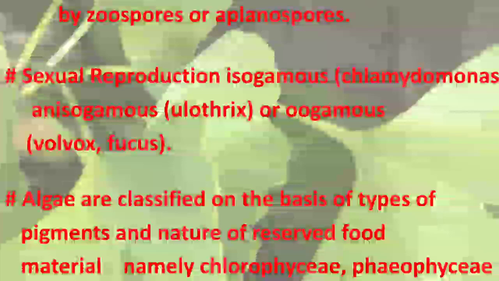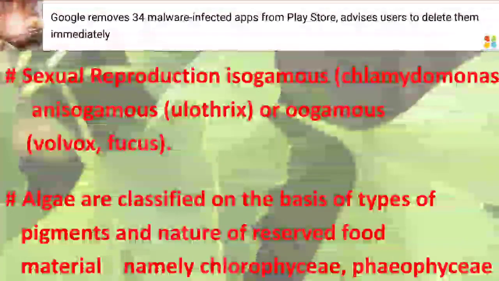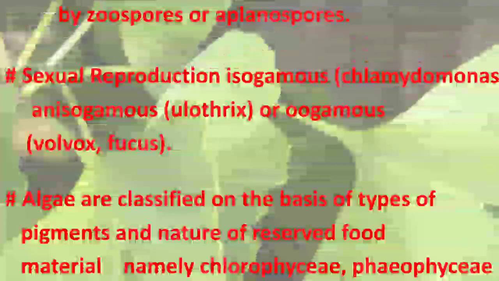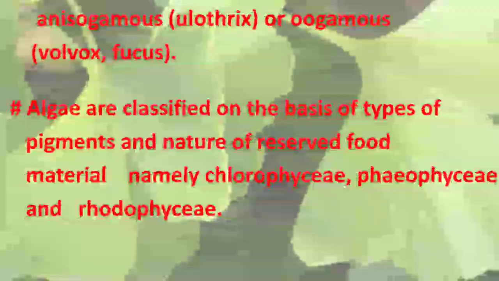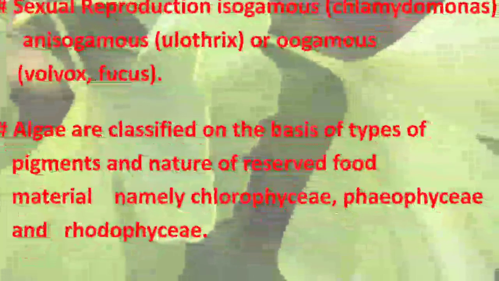Algae are classified on the basis of the types of pigments and the nature of the reserve food material. The reserve food material is what is stored inside the plant after photosynthesis, known as RFM, reserve food material. On the basis of pigments, they are namely Chlorophyceae, green algae, Phaeophyceae, brown algae, and Rhodophyceae, red algae. So on the basis of the nature of reserve food material and pigment, the classification of algae occurs in three classes: Chlorophyceae, Phaeophyceae, and Rhodophyceae.